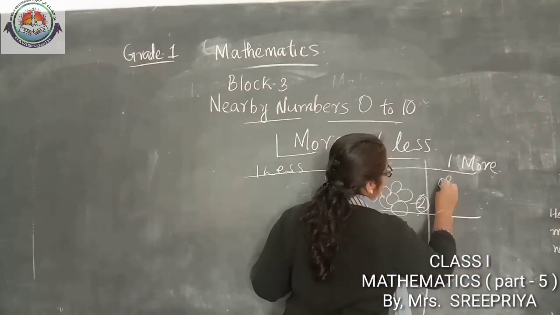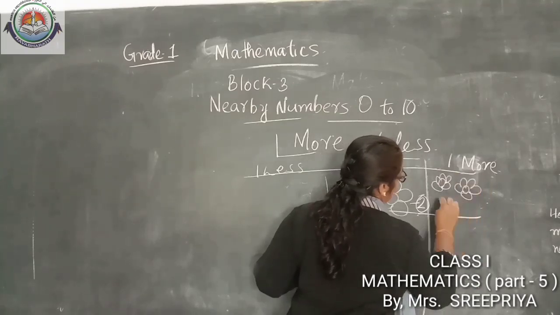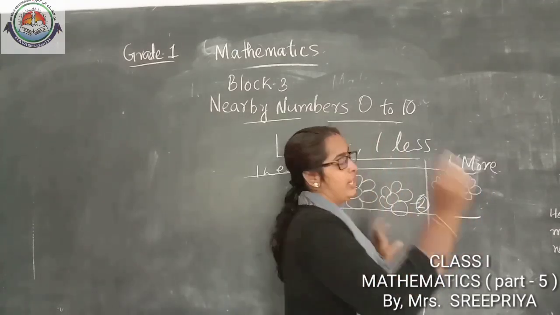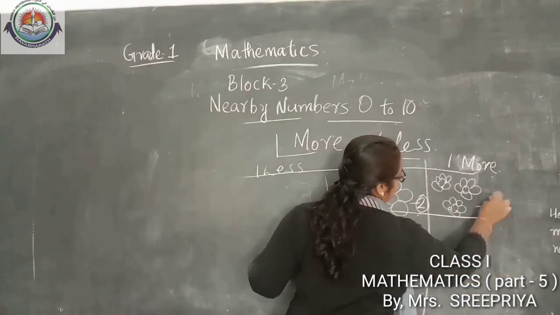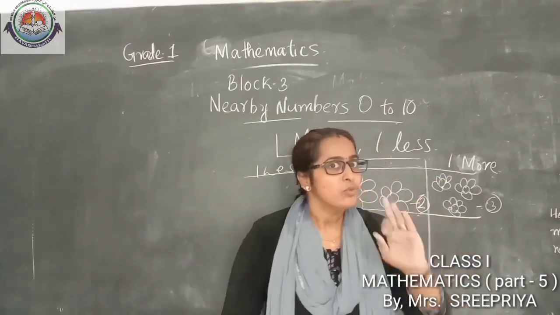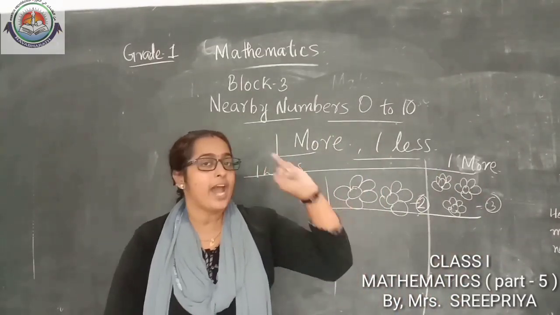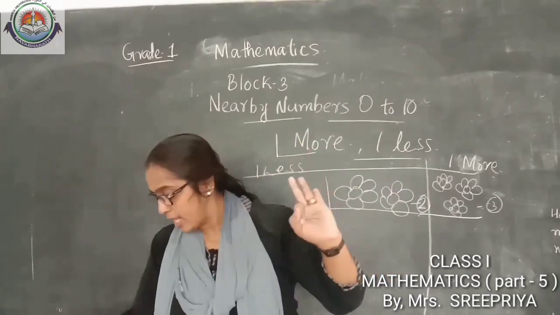1, 2. Yes, one more. How many are there? 3. That means 2 and one more is 3. Yes, 2 and one more is 3.